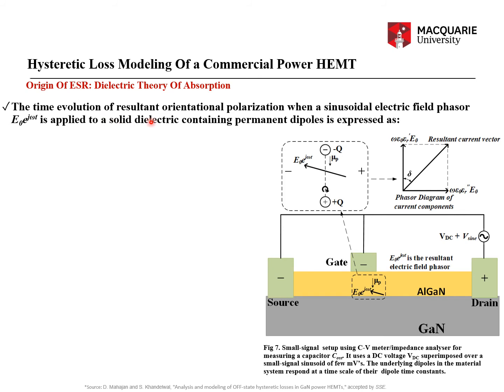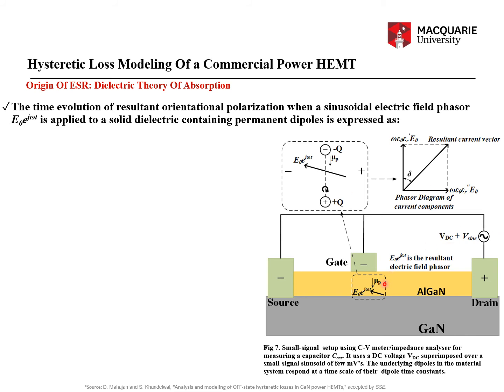So, consider the time evolution of the resultant orientational polarization when a sinusoidal electric field phasor E naught e raised to the power j omega t is applied to a solid dielectric containing permanent dipoles. The dipole moment could be permanent, as in the case of the AlGaN-GaN HEMT device, which contains permanent dipoles in both the AlGaN and GaN layers. The same kind of losses have also been observed in silicon superjunction devices and silicon carbide devices.